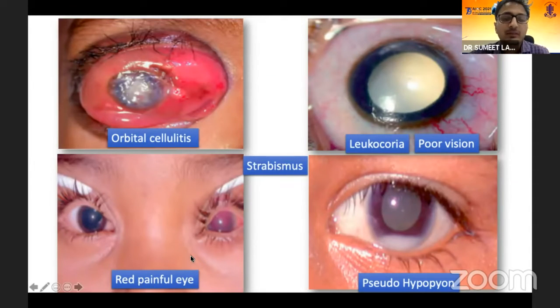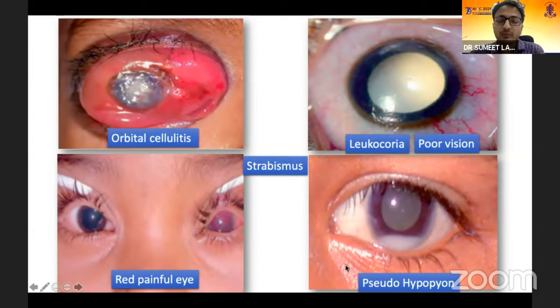Patients do present with a red painful eye, hyphema, and then we suspect that this is just a case of trauma to the child. But again, never leave a case of hyphema, especially full chamber hyphema, in children, saying that this could be because of trivial trauma that we did not understand. You need to do an ultrasound scan in such cases.